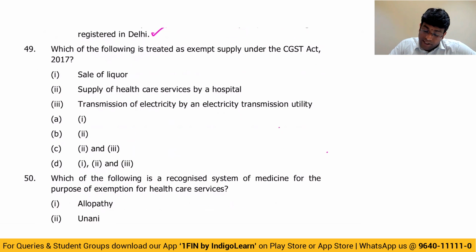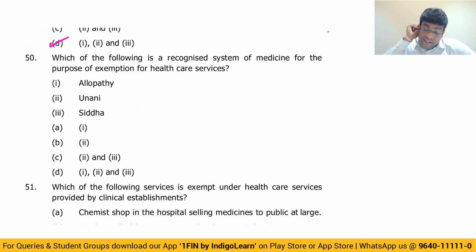Which of the following is exempt supply? Sale of liquor, that is regarded as non-taxable, but that is covered in exempt supply. Because exempt supply also includes non-taxable. Supply of healthcare by hospital, that is also exempt. Transmission of electricity, that is also exempt. So 1, 2, 3, all three are covered in exempt supply. Next, which of the following is a recognized system of medicine for exemption of healthcare? Healthcare exemption is only when it is recognized system of medicine. Allopathy, of course, recognized. Unani, recognized. Siddha, that is also recognized. Allopathy, homeopathy, naturopathy, Siddha, Unani, all these are recognized system of medicine. So all these three are exempt.